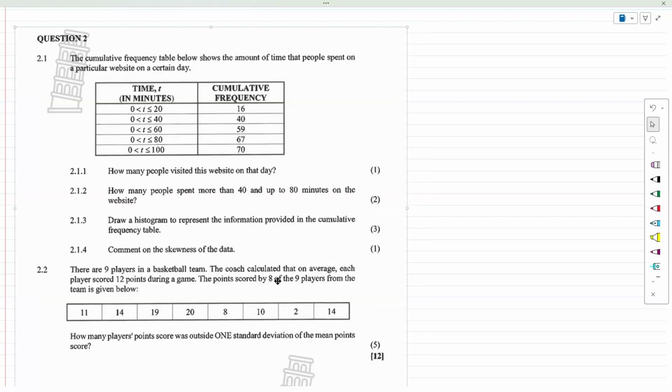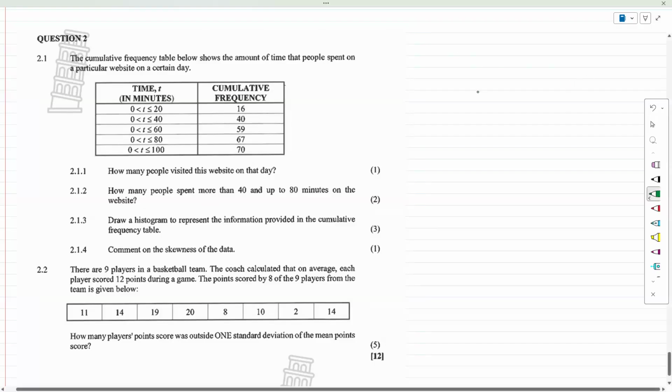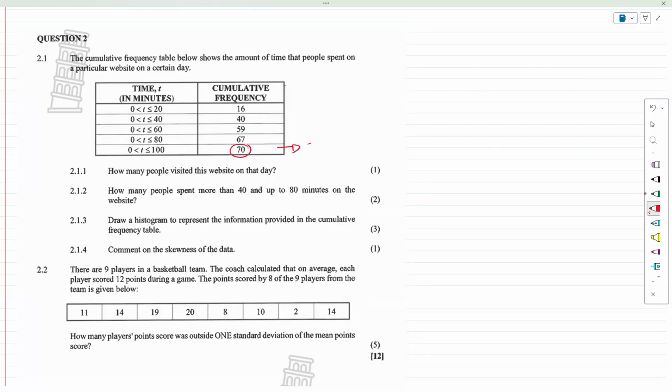How many people visited the website on that day? So remember, cumulative frequency means we keep adding the frequency to the previous number. So when it comes to cumulative frequency, the last value is always the total. The total number of people that visited this day was 70. Now, how many people spent more than 40 minutes and up to 80 minutes on the website?